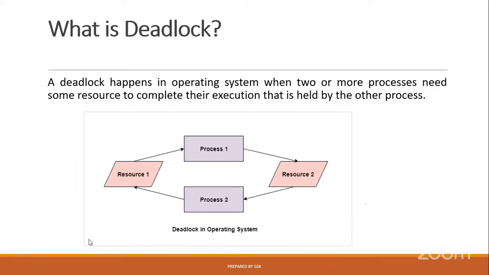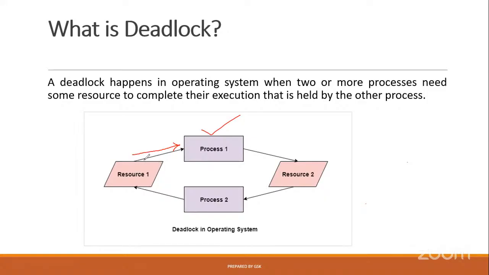Let me explain this with the help of a simple example. See now, this is process 1. And observe this arrow mark. This process 1 is already using resource 1.